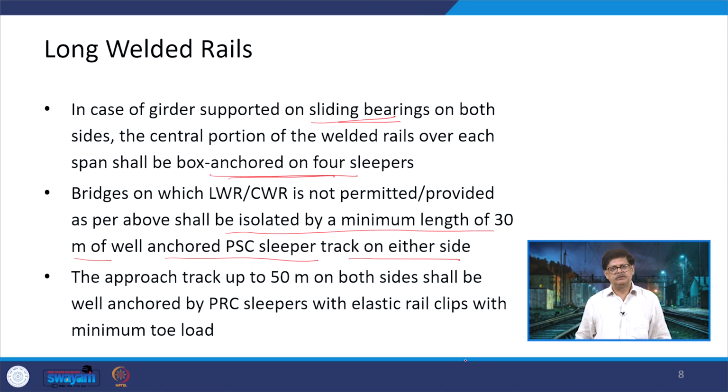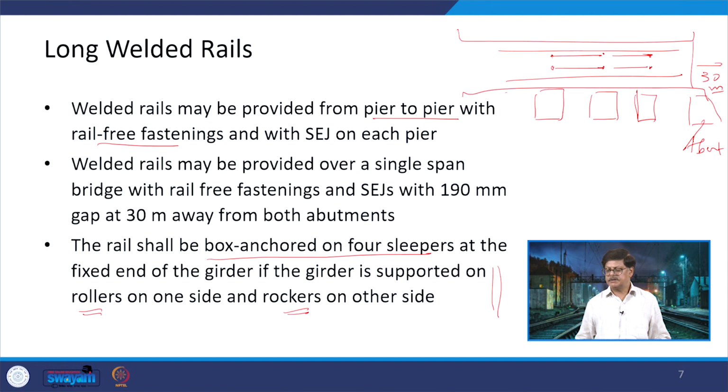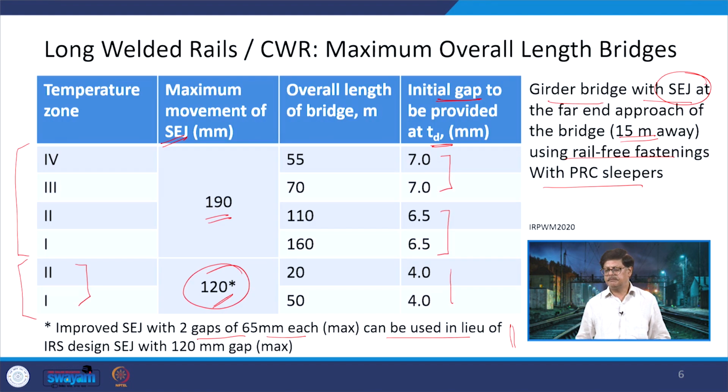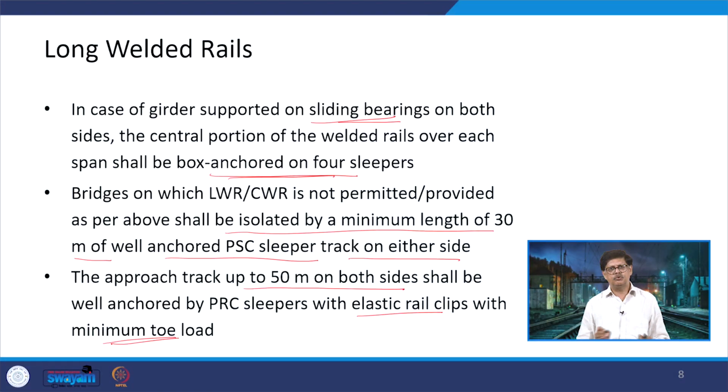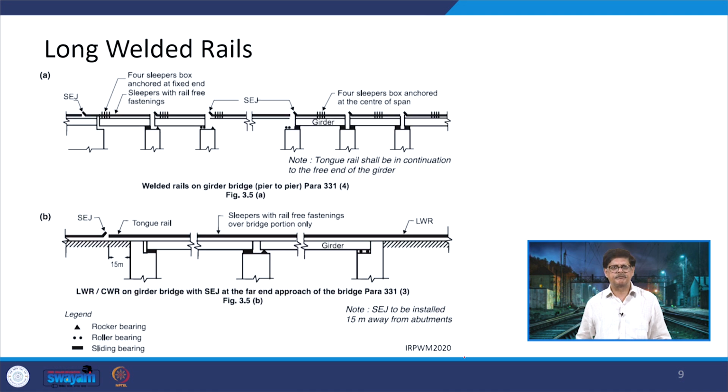The approach track up to 50 meters on both sides shall be well anchored by PRC sleepers with elastic rail clips with minimum toe load. So, this is all in combination with each other as we have discussed previously. There was one case of 130 meters, in previous cases we talked about the 50 meters. So, those together are being taken up in these 2-3 slides.